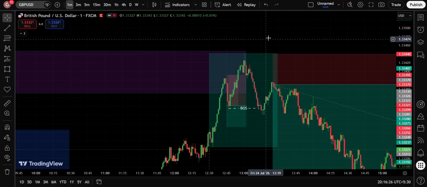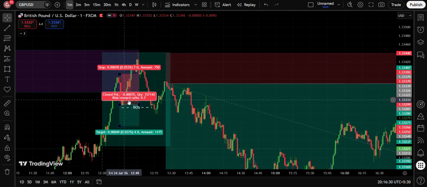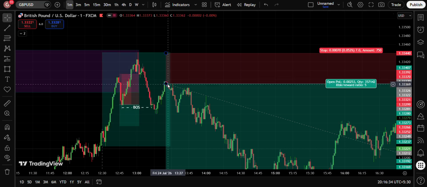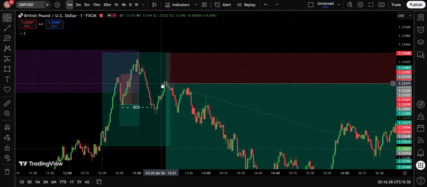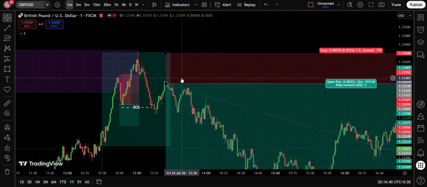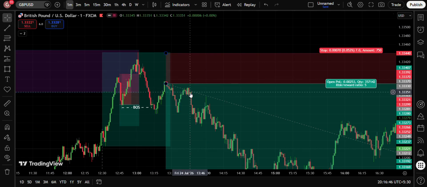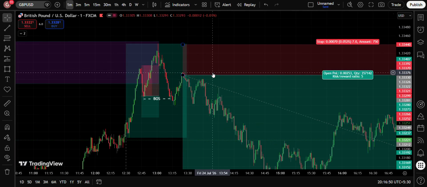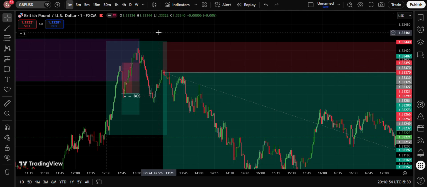Okay, now I was interested. So since I saw this break of structure, I decided to re-enter again, and in this case I did a re-entry, and this was the second loss, by the way, and this was the trade that I won. So all these trades were placed in my prop firm account, FTM prop firm account, and yeah, two losses, and this was a win. 1:3 risk reward trade.